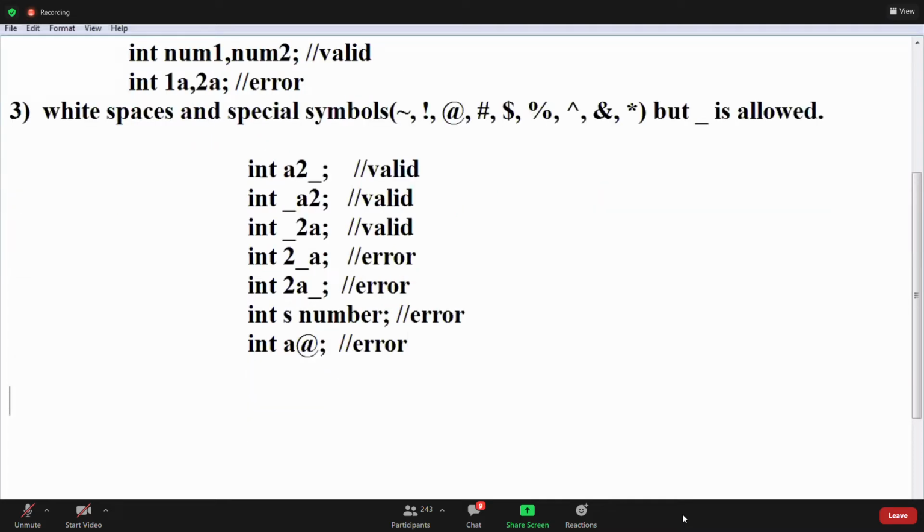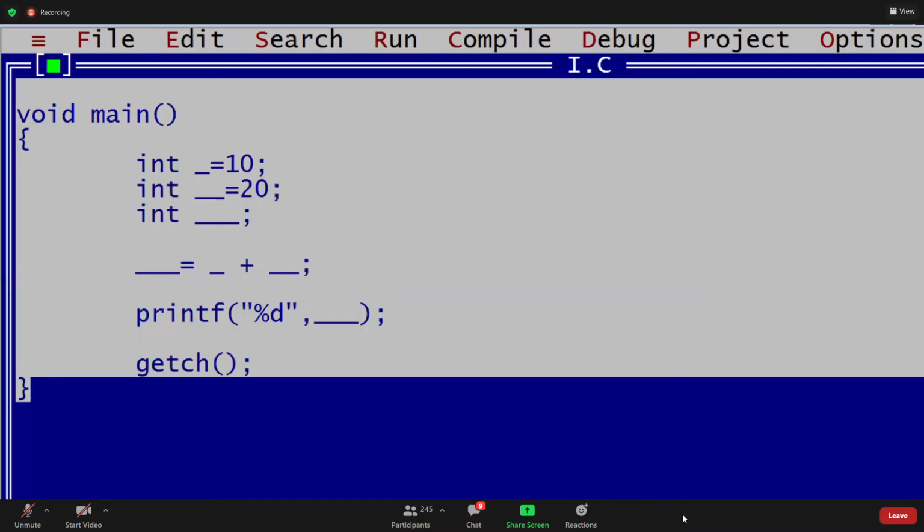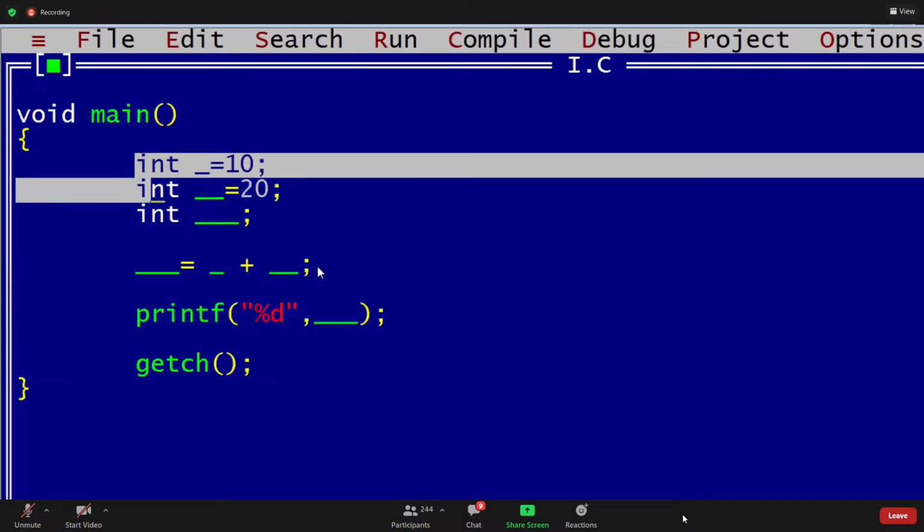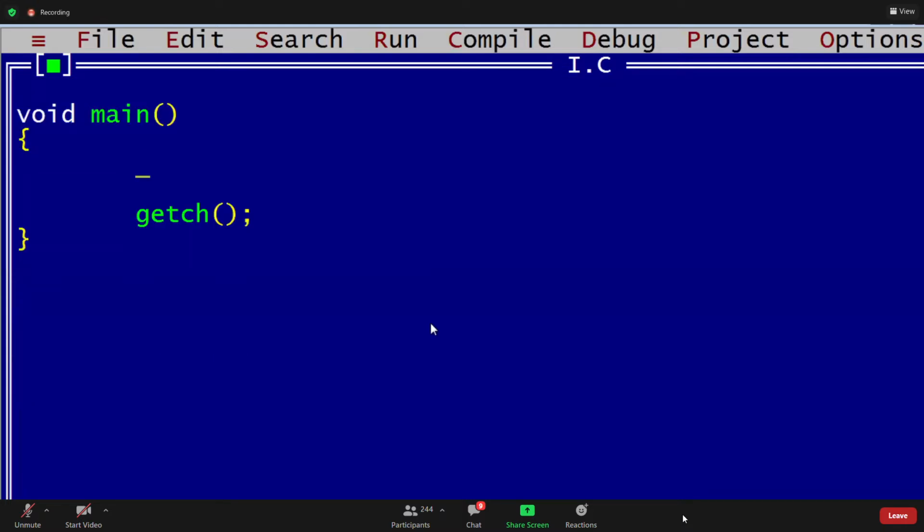Fourth rule, guys. For example, fourth rule. What is the fourth rule? No keyword should be used. Yeah, very good. Now I will write first. After that, I will discuss. For example, in text, see, clear screen. I want to call one function or print any function.